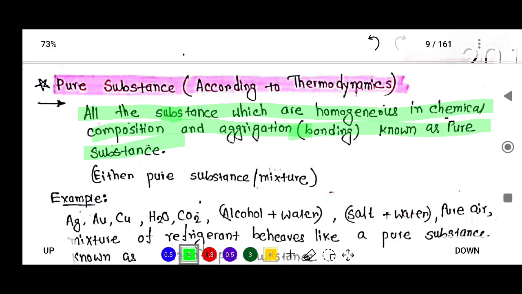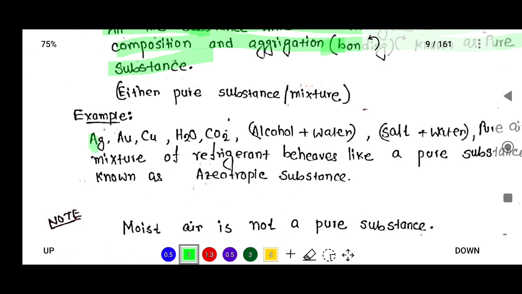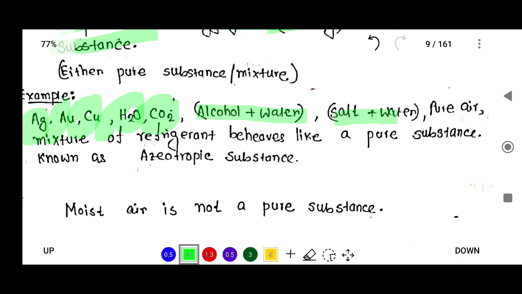Examples of pure substance are Ag, Au, gold, copper, H2O, CO2, alcohol plus water, salt plus water, pure air, and a mixture of refrigerants, which are known as azeotropic substances.